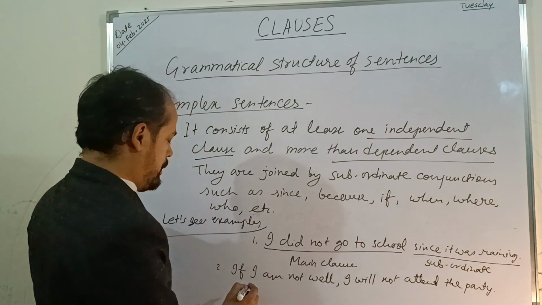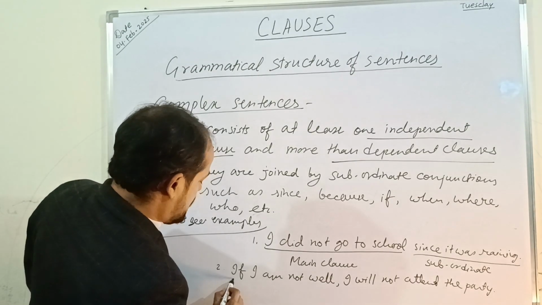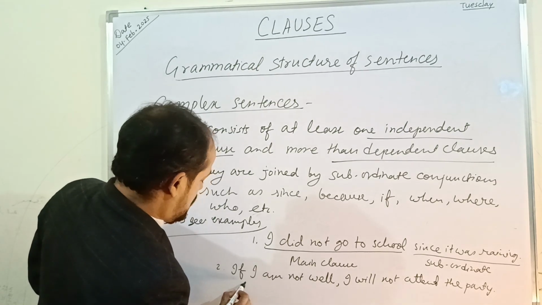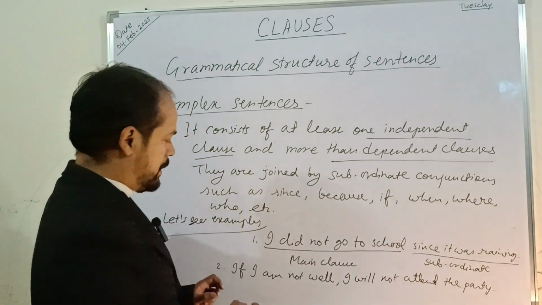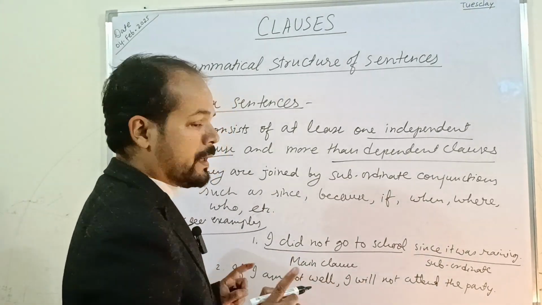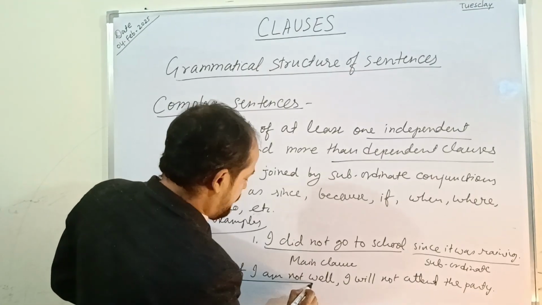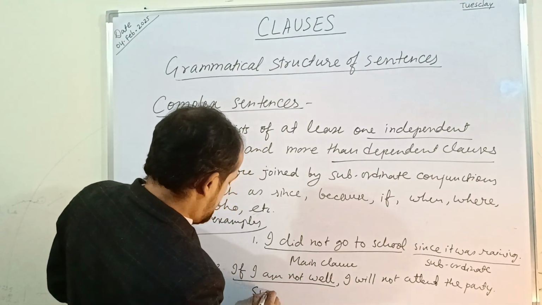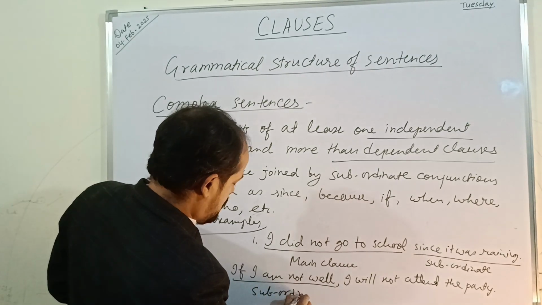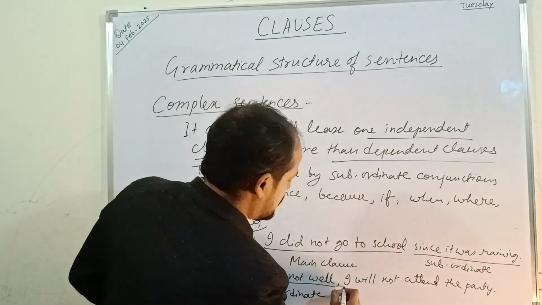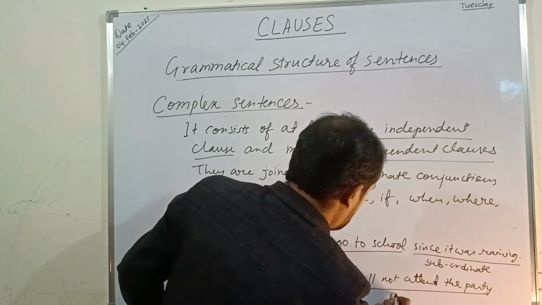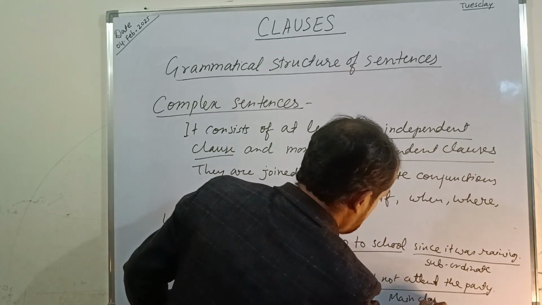Okay, so remember that in a complex sentence there will be a minimum of one independent clause and one dependent clause. See, the if clause is the subordinate clause, and this is the main clause, right?